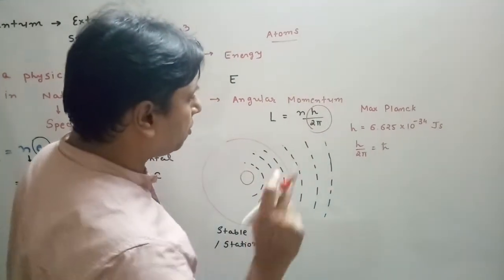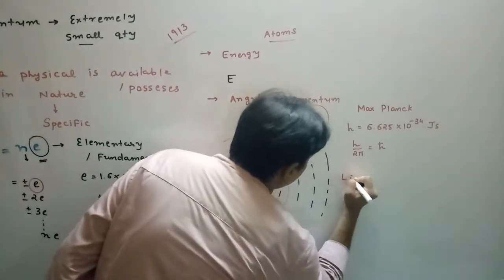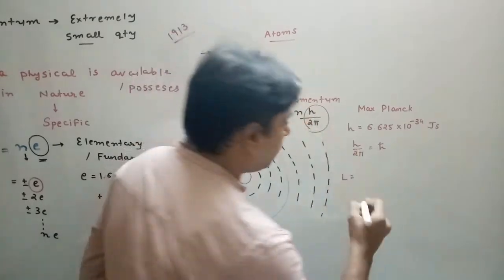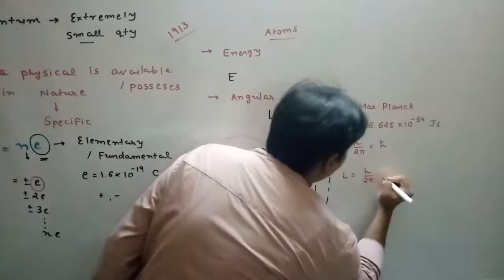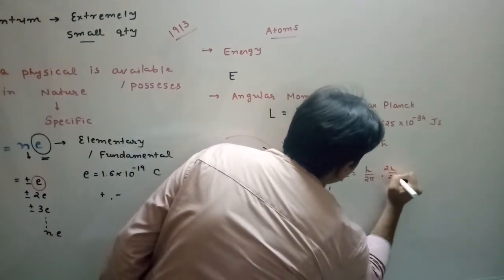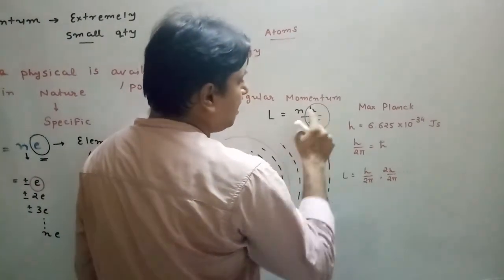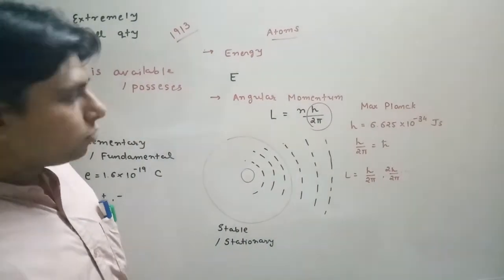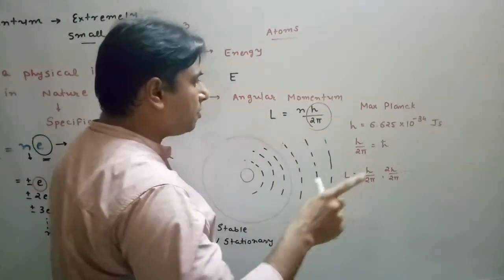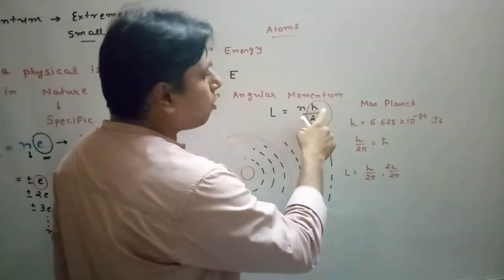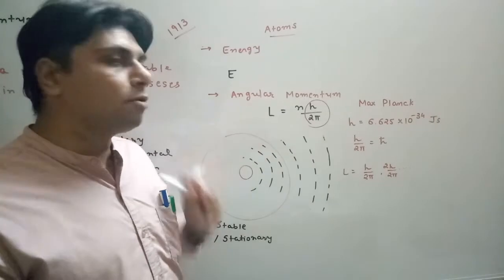So electron can be present in the orbits where the angular momentum has all these values. Let us take n equal to 1. The possible values of angular momentum will be h upon 2 pi, or 2h upon 2 pi, or 3h upon 2 pi, and so on. Basically, L will be equal to n into h upon 2 pi. So here the angular momentum is not possessing any random values, but it is only possessing values in integral multiples of h upon 2 pi. So this shows us the quantization of angular momentum.